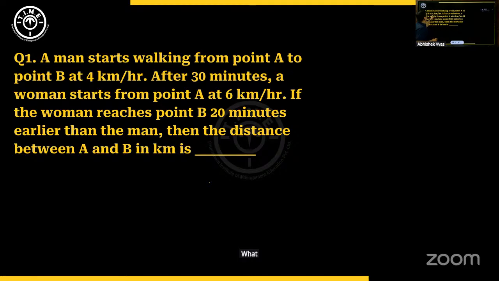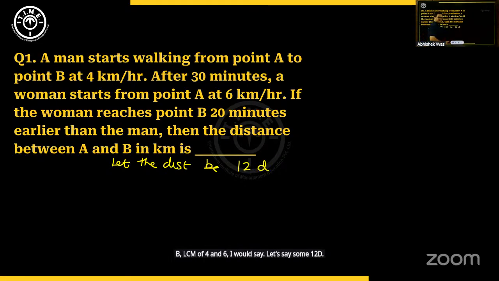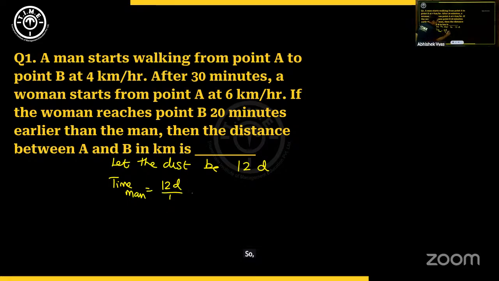What is the speed of the man? It's 4 kmph. What is speed of the woman? It's 6 kmph. So let's assume the total distance. Let the distance be LCM of 4 and 6, I would say. Let's say some 12d. Let the distance be 12d. So if the distance is 12d, what will be time taken by the man to cover this distance? Time is nothing but distance by speed. So 12d by 4, which happens to be 3d hours. Because the speed is in kmph, let's take it as 3d hours.